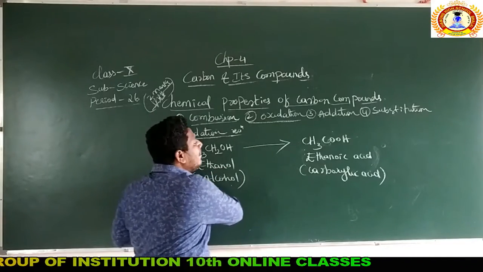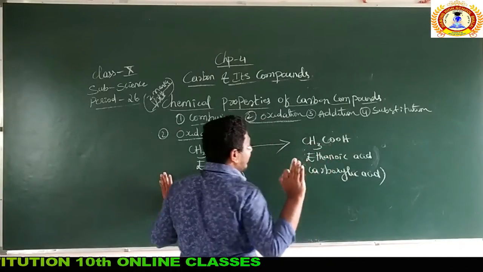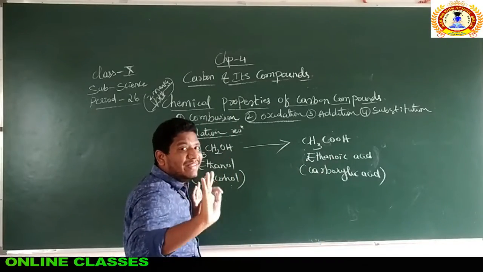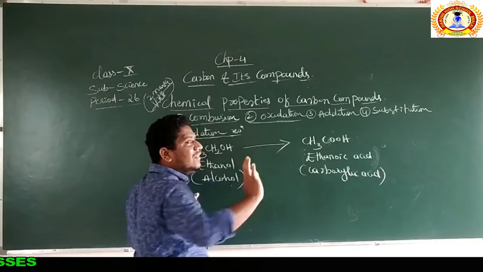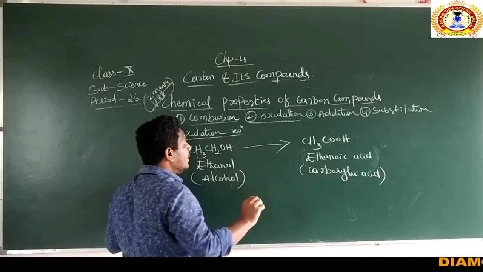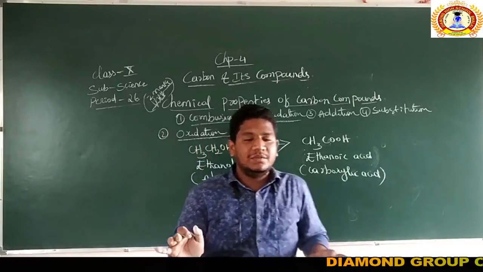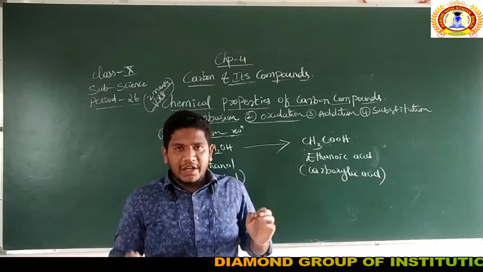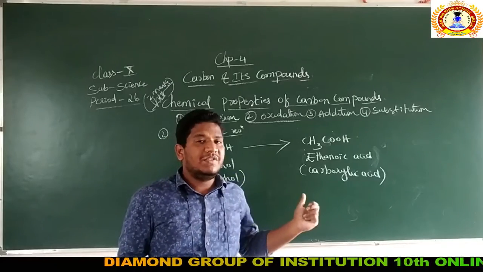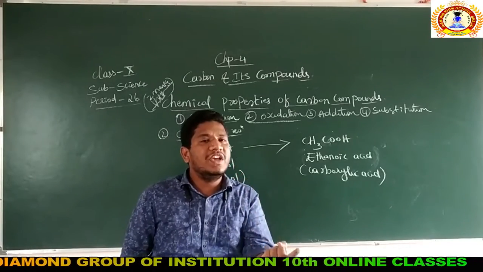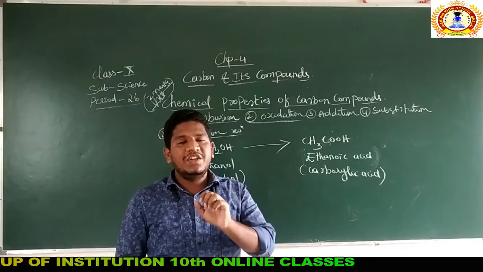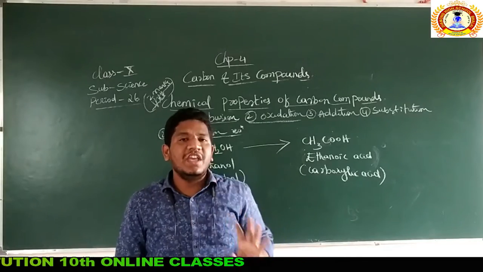Ethanol can be converted into ethanoic acid in the presence of oxidizing agents. You need to represent that. Again, there are two types of agents in chemistry, called oxidizing agents and reducing agents. What are oxidizing agents?